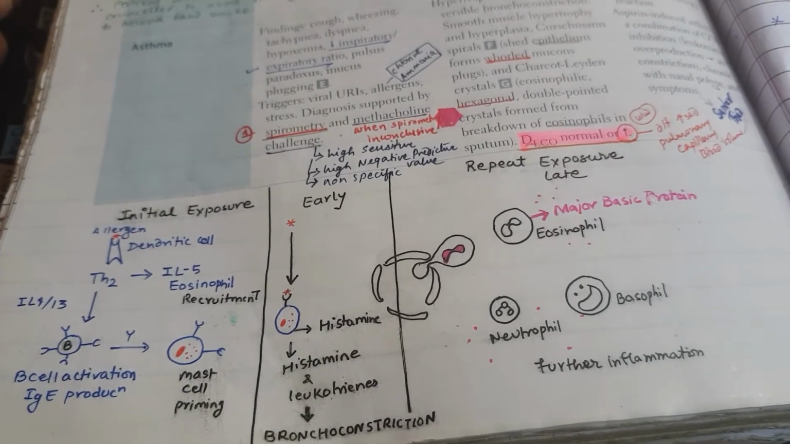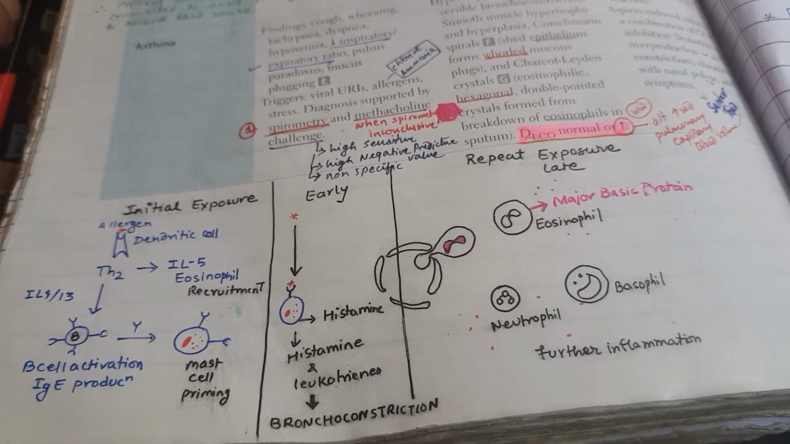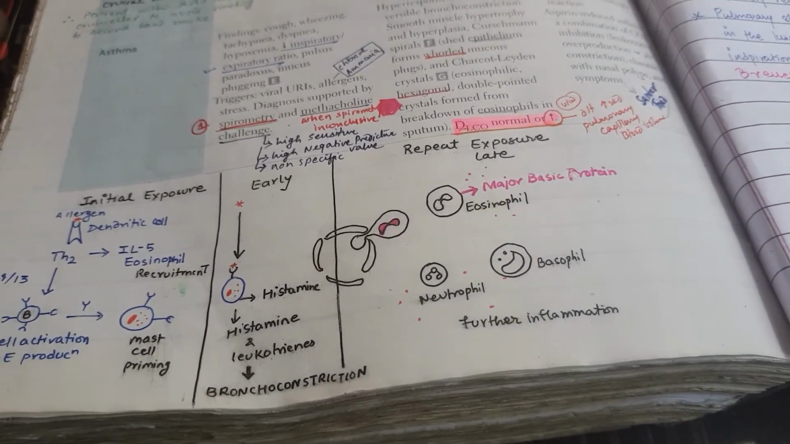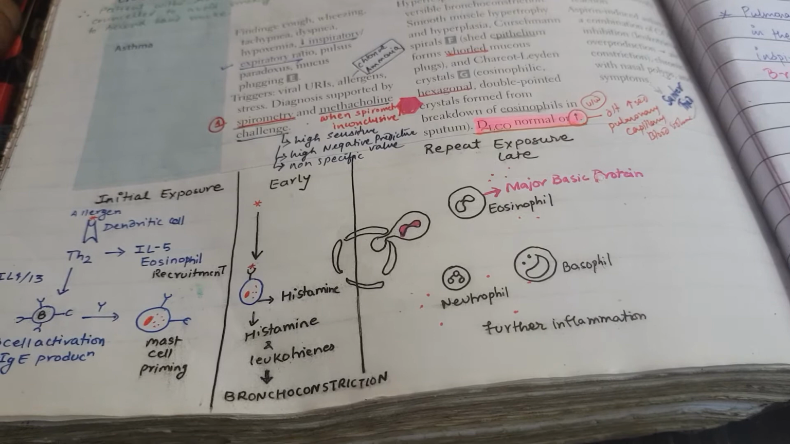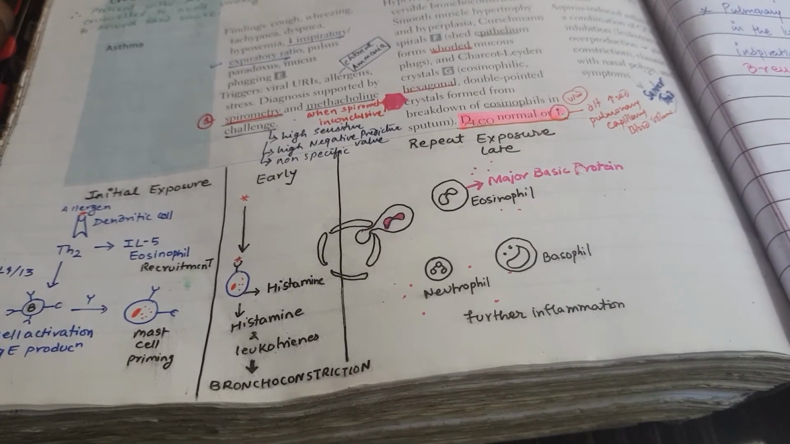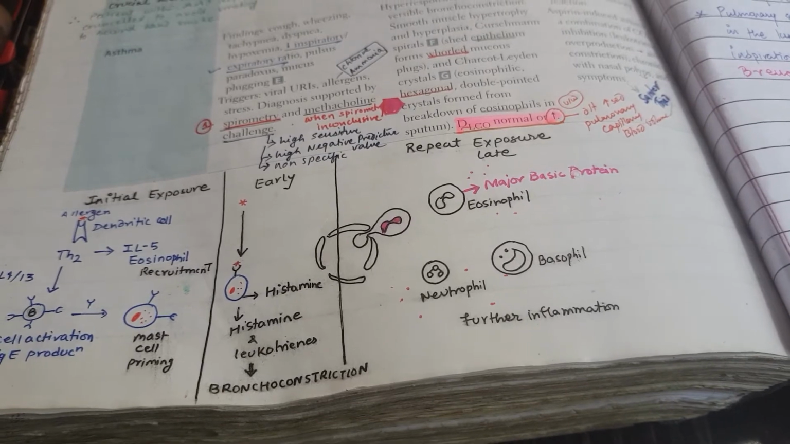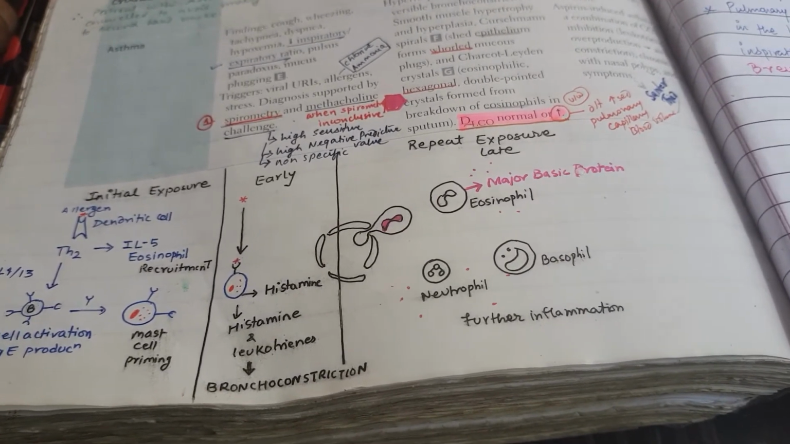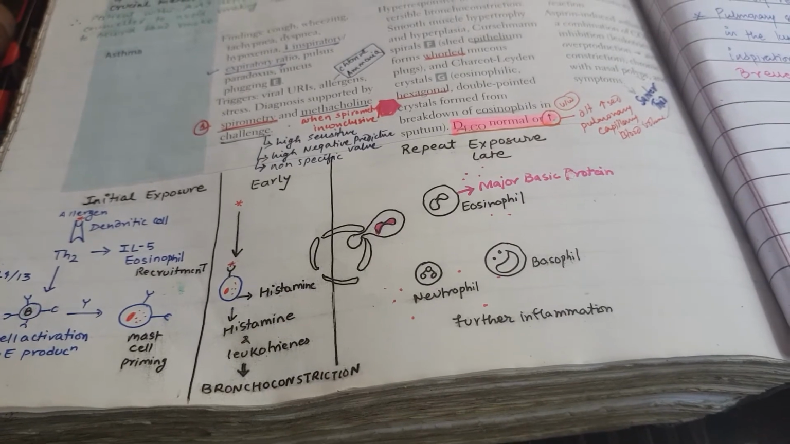Apart from that, on the late phase, you can see there is recruitment of eosinophils, which will release the major basic protein. And apart from that, there will also be recruitment of neutrophils and basophils, which can lead to further inflammation. But the main hero over here is eosinophils, which will produce the major basic protein, which will cause further downstream damage.